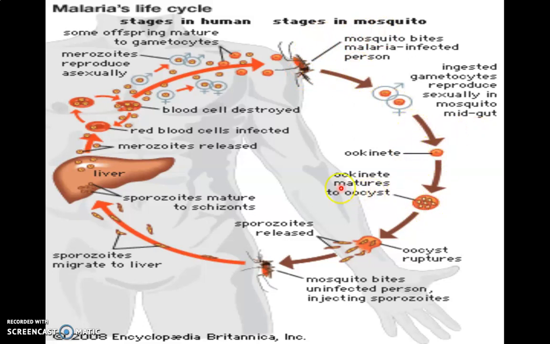Oocytes further mature and rupture. Oocytes mature to the oocyst, a sac-like structure, and when the oocyst ruptures, it releases a number of sporozoites. Now sporozoites become available in the salivary secretion of the mosquito. When the mosquito bites a healthy individual, the sporozoites enter the blood circulation through the salivary secretion. In such a way, the cycle is repeated. Half of the life cycle is completed in the body of the human, and half in the body of the mosquito. So these are the stages of the life cycle of Plasmodium.